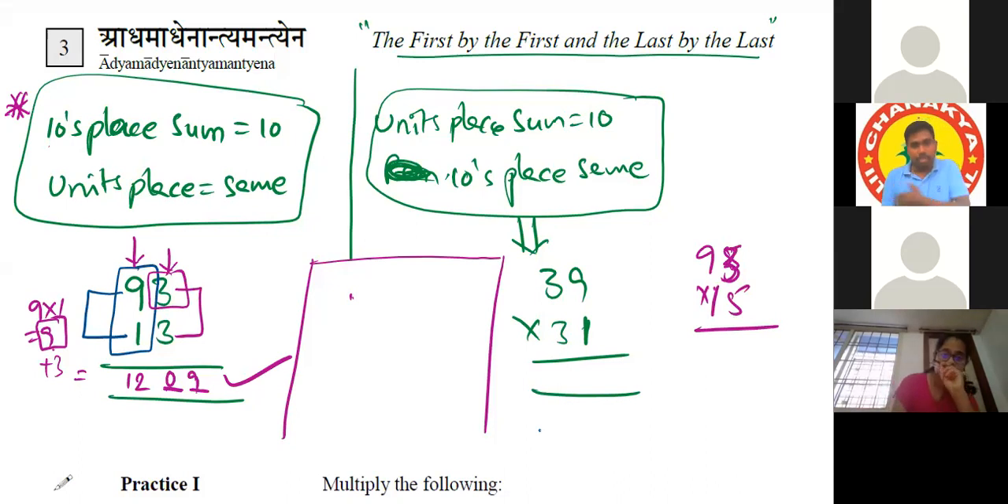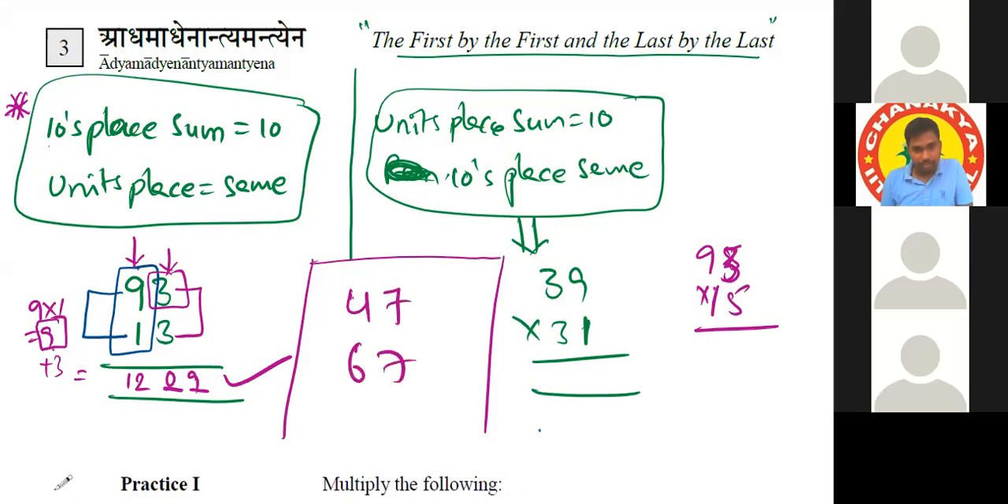Okay, sir. Understood. We'll do one more question, like 47 into 67. Can we do 470 into 670? No. This sutra is applicable for only 2-digit numbers. The previous sutra we can apply for any number of digits, but this sutra is applicable for only 2-digit numbers. The name itself is telling: first by the first and last by the last. First we get the first part using the first digits, next we get the next part using the next digits.